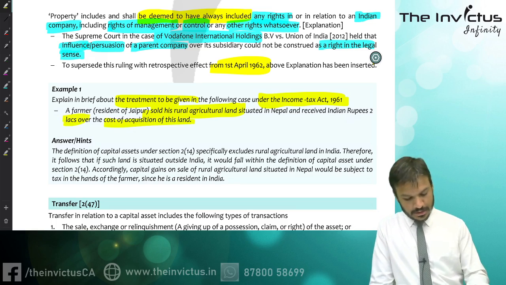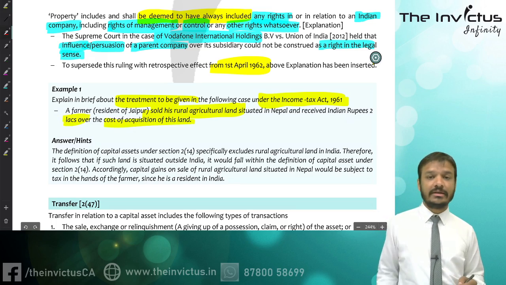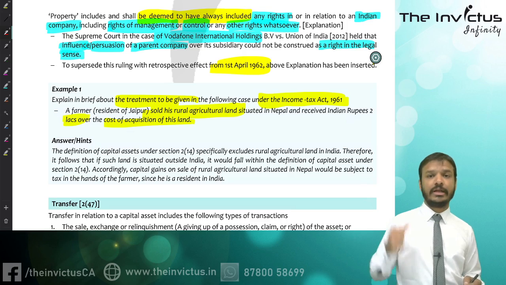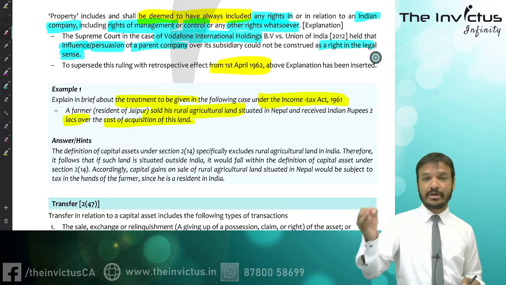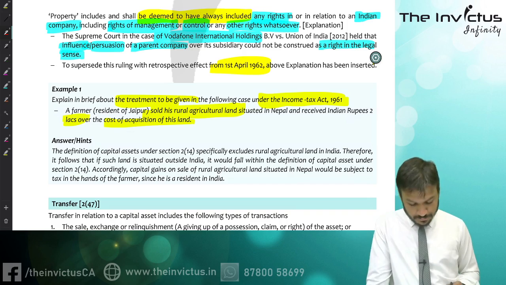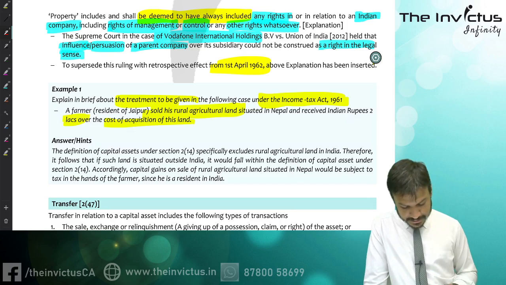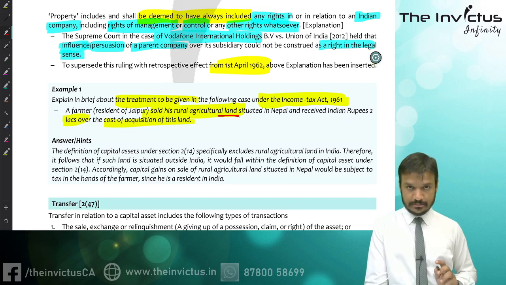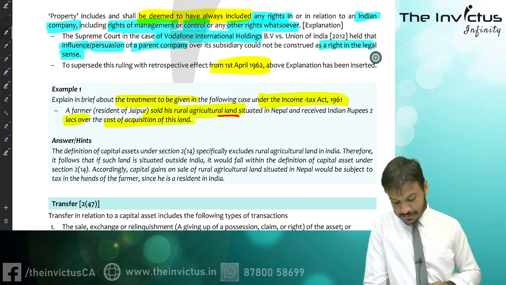So first of all, if I want to check whether a particular transaction is within the purview of capital gain or not, then I first need to check what? If it is a capital asset. So first see, it's land. It is property of any kind. Whether it is excluded from the definition of capital asset, land situated in Nepal.